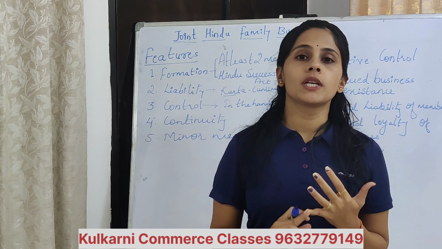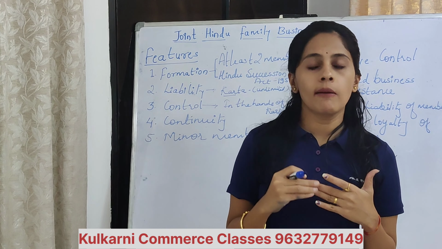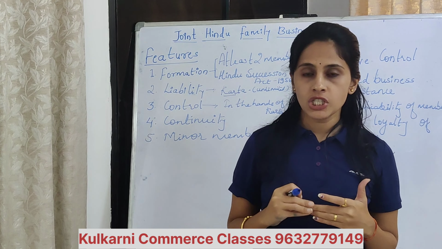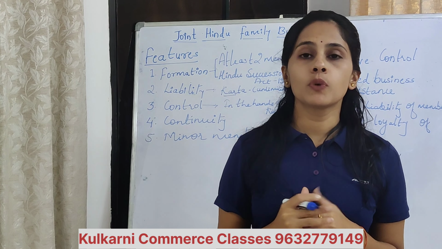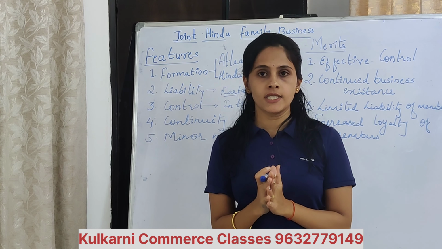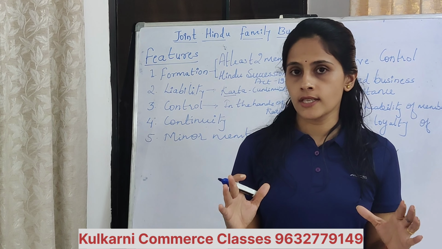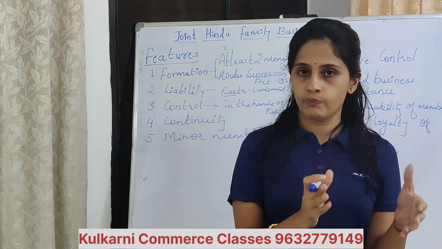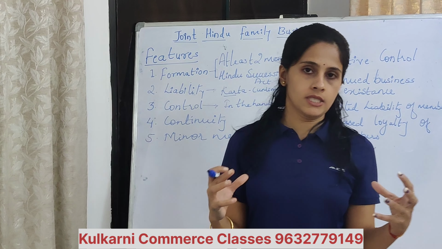The first one is sole trading concern, the second one is Hindu undivided family business, the third one is partnership firm, the fourth one is joint stock company, and the fifth one is cooperative society. So these are the 5 important types of business organizations. In that, we have already covered the first form, that is sole trading concern. Okay. So here the second one is Hindu undivided family business.